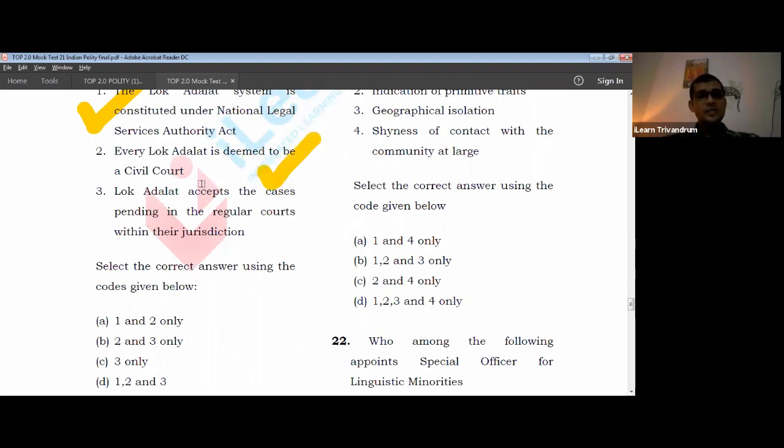Lok Adalat accepts the cases pending in regular court. I told you, the one purpose of Lok Adalat is faster justice. So whatever is happening in other courts, they can take up those matters into the system and then also give orders. Those orders can be considered as final. So this is also right. Answer could be 1, 2, and 3.